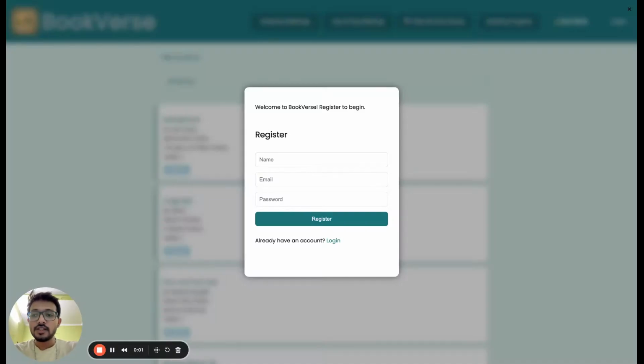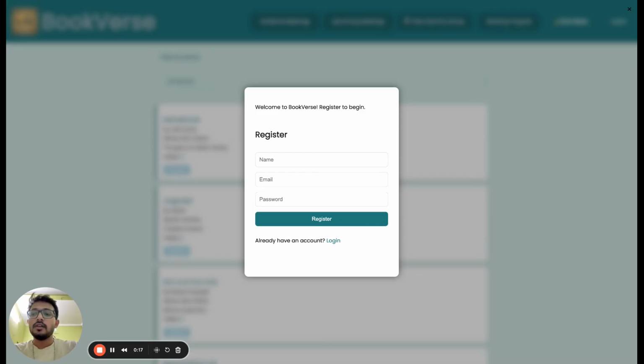Guys, my name is Akash, and this is my project called Bookverse, a modern interactive book platform built using HTML, CSS, and JavaScript. And we are using Firebase as a database.